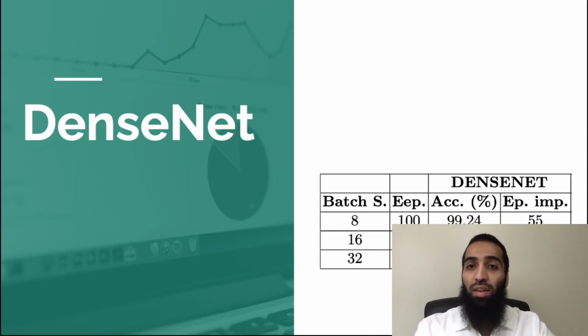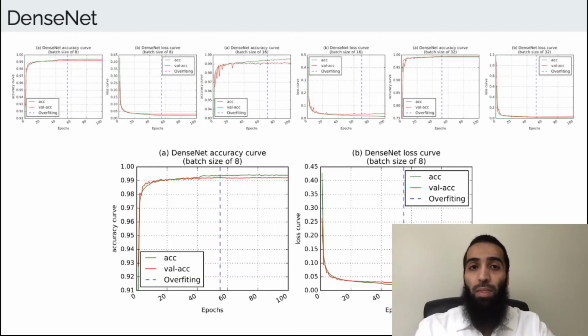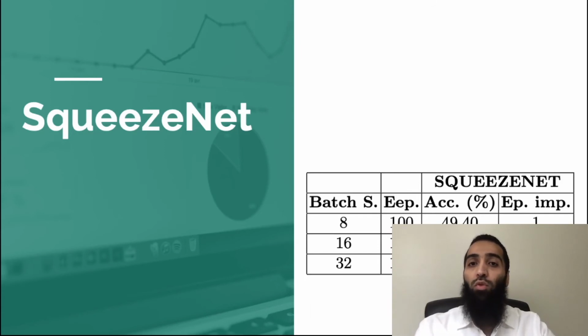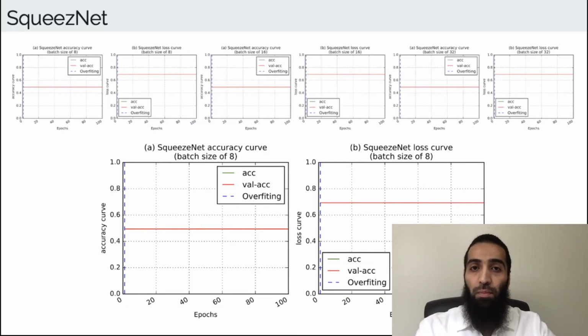On the other hand, DenseNet reached an accuracy of 99.24, which was at batch size 8. Here is the accuracy and loss curve. In the case of the SqueezeNet architecture, it didn't get any good accuracy, no matter what the batch size or epoch number. The accuracy is less than 50%. The architecture was too small to learn. Here is the accuracy and loss curve.